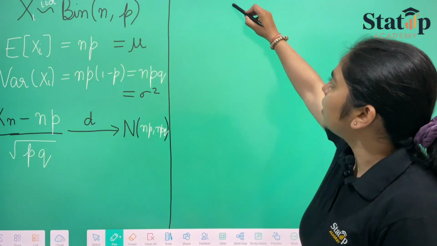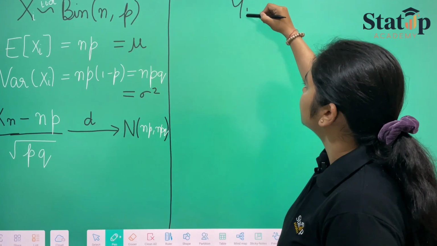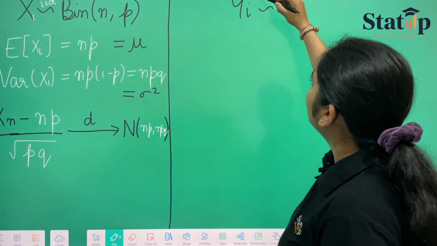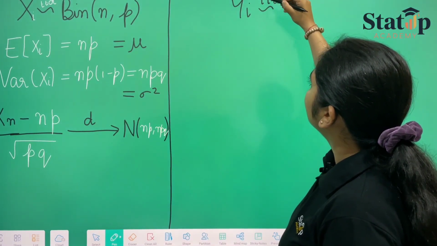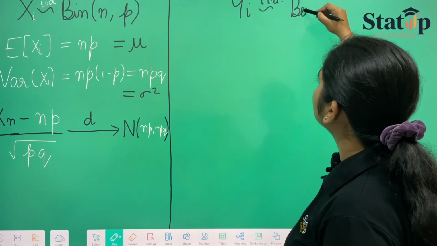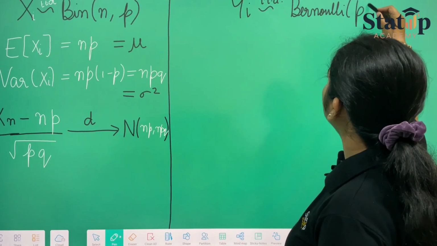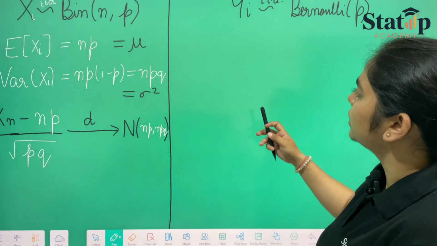Now, if we have another variable, let us say yi this time. Yi are IID random variables that follow Bernoulli distribution with parameter p. Suppose this time we have been given this.